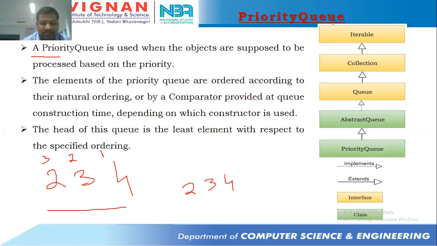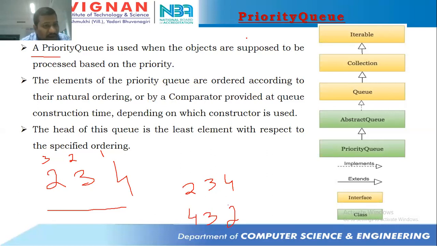Here the highest priority element is what? Students, I need a response. The highest element is 4. So first 4 will be inserted, and after that, which element do we need to insert next? 3, and then 2. Like that we'll be thinking, right? So every element or every object contains some priority, and according to that priority, the elements need to be inserted. That is what our thing is.